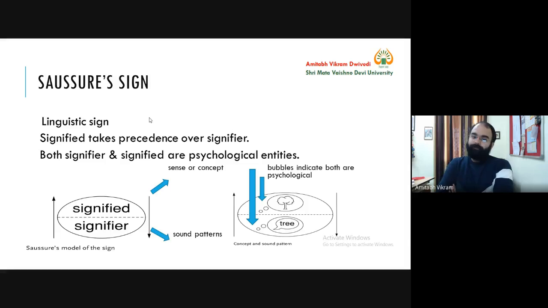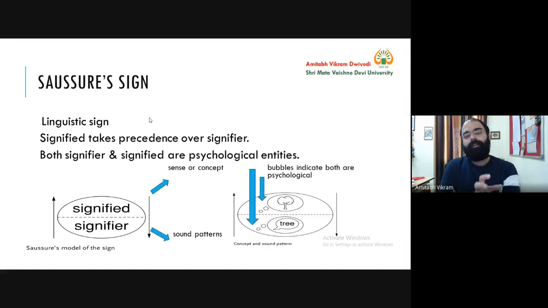Now, the sign here is a linguistic sign. There are other signs as well, but we are concerned only with the linguistic sign. There are non-verbal signs as well. If I use this gesture, then you know that this is a sign of victory. But this is not a linguistic sign. When I say linguistic sign, I mean something in written form, or something in spoken, oral form. That is the meaning of sign here.